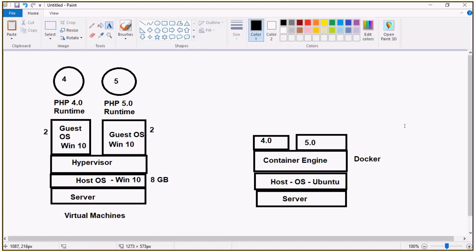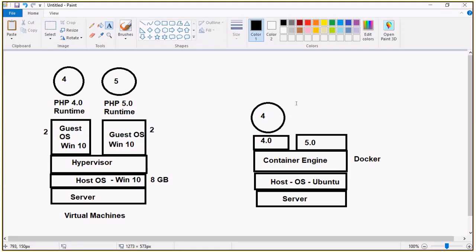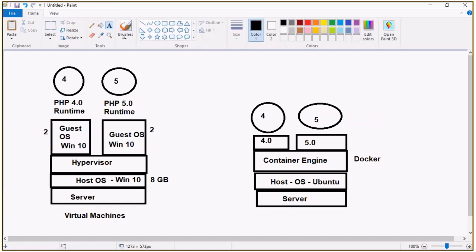So the advantage here is the host operating system is shared. This image is going to take this host operating system, and I can run my 4 application here. This is 4 and this is 5. The 4 application and the 5 application are going to execute. So together this is one image, and I can say this is one container and this is another container.